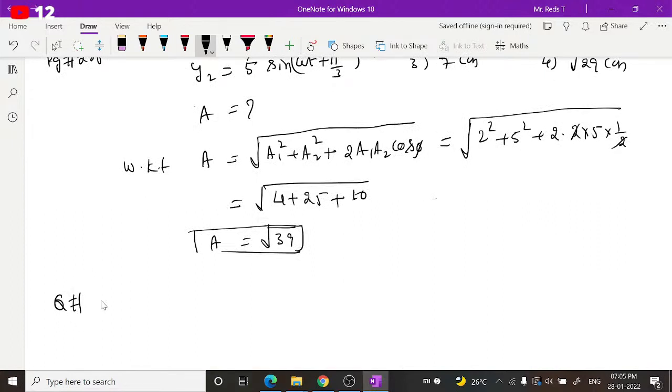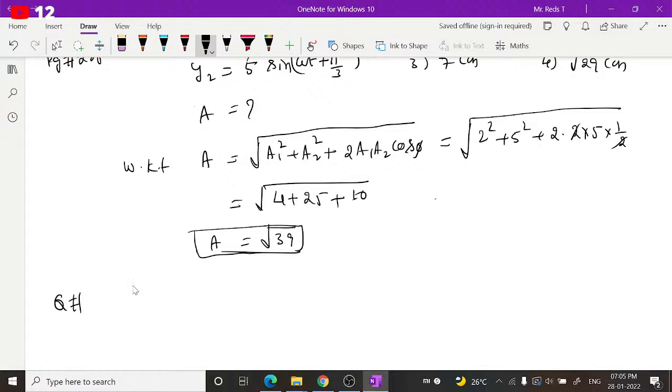So question number 2. There is just one more question given; the other questions are based on Young's double slit experiment. So I will work out these two quickly and then wind up. Question number 2: it is given that the intensity ratio of two waves is 9:1. If they produce interference, the ratio of maximum to minimum intensity will be?